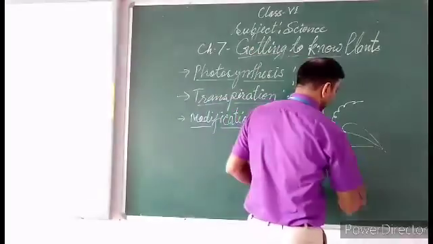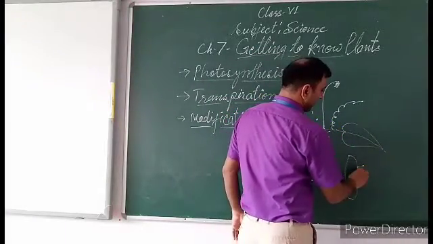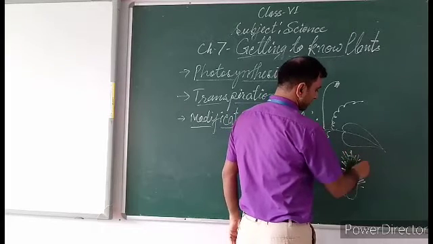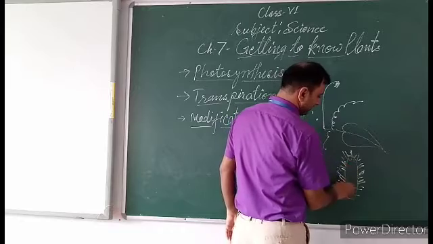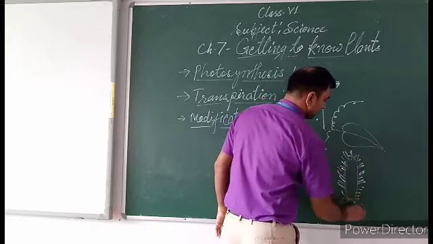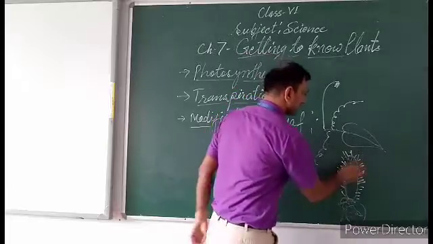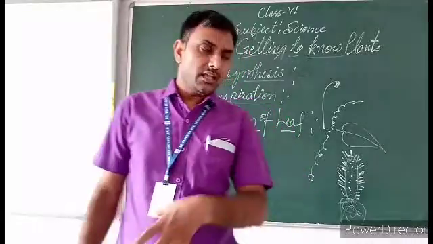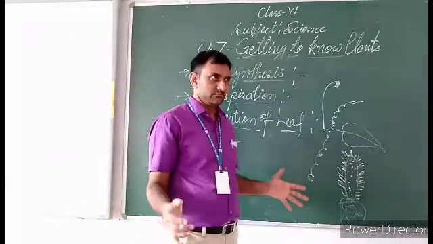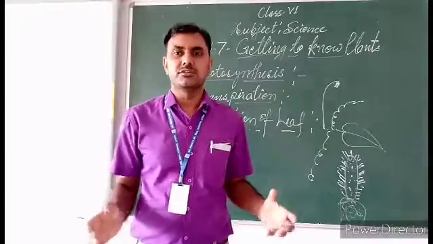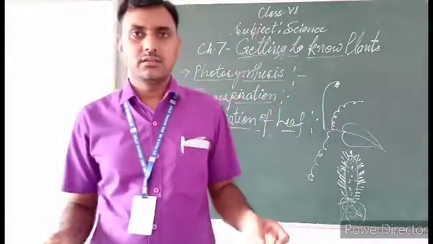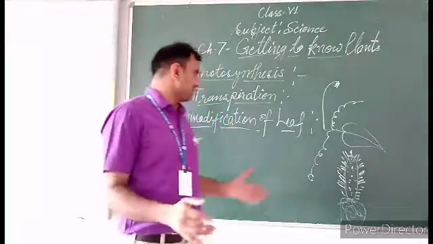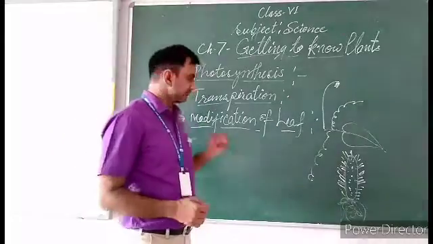And another modified leaf is the cactus spine. Leaves are modified into spines. And if we have extra food stored, just like cabbage, these three modifications you can watch in leaf.